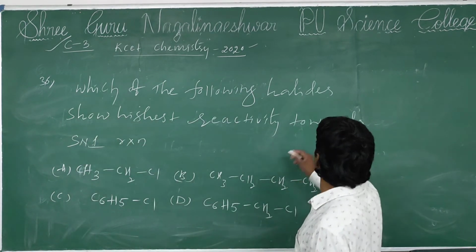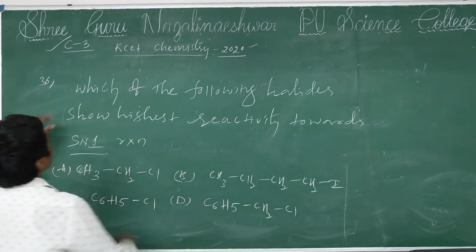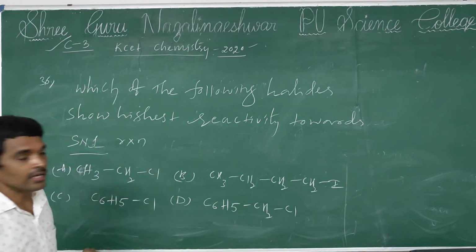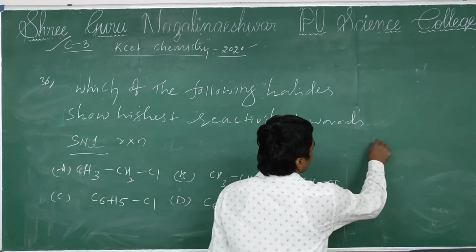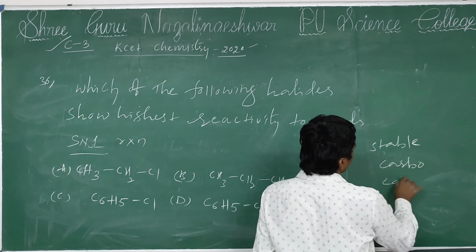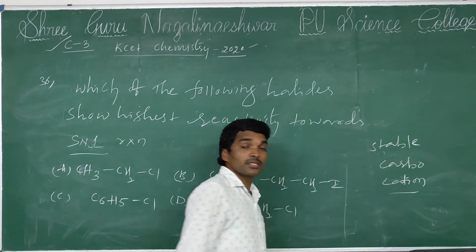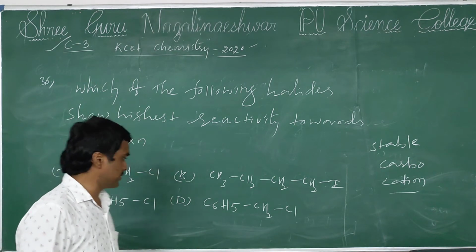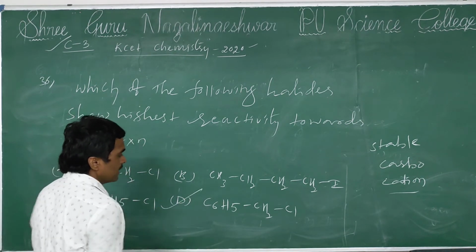So SN1 reaction, which of the following halides show highest reactivity towards SN1 reaction? In SN1 reaction, if a stable carbocation intermediate is formed, that is highly reactive toward the SN1 reaction. So your answer is D. Why?